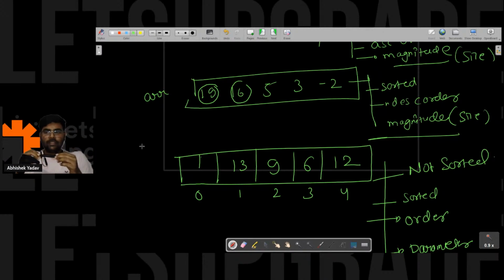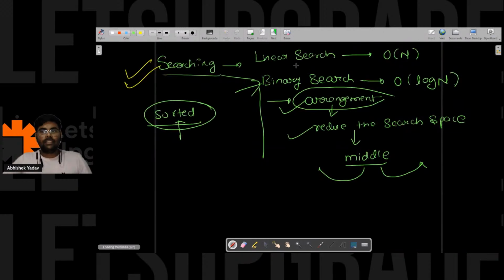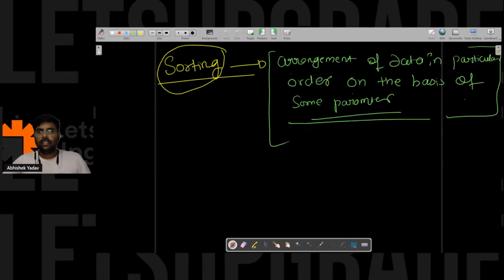Try to think, there is something in this, because if I have given this question, then either it is a bluff, right? Or there is some meaning, right? So why am I again focusing on this part? This one, arrangement of data, particular order, some parameter, right?